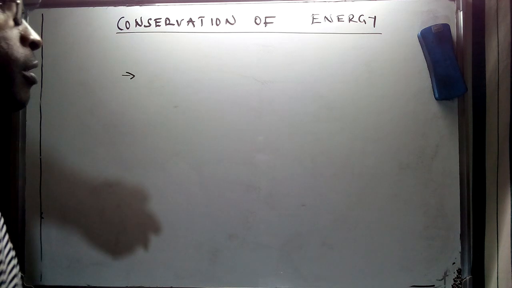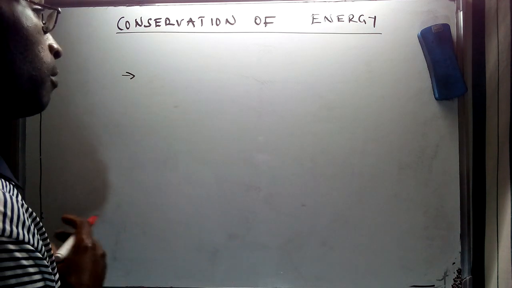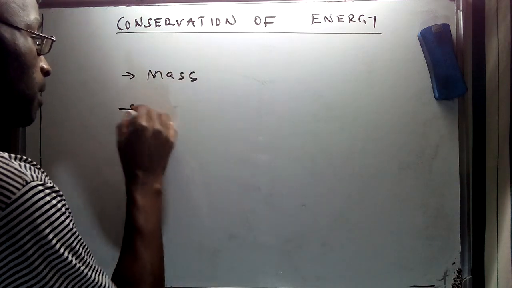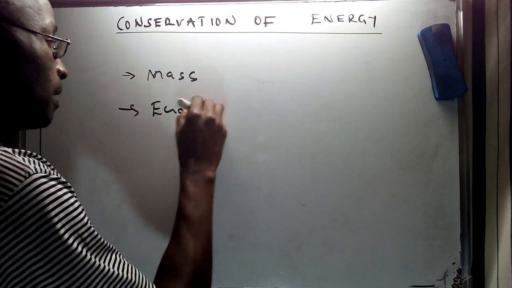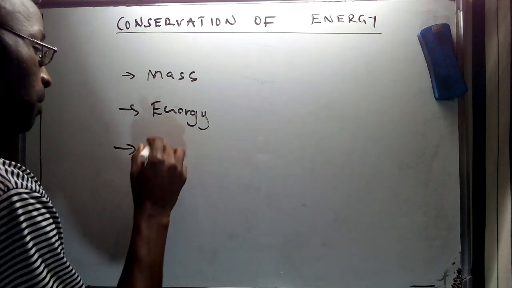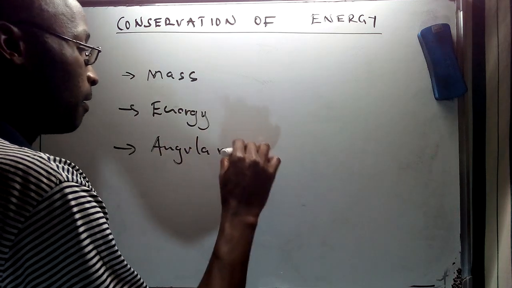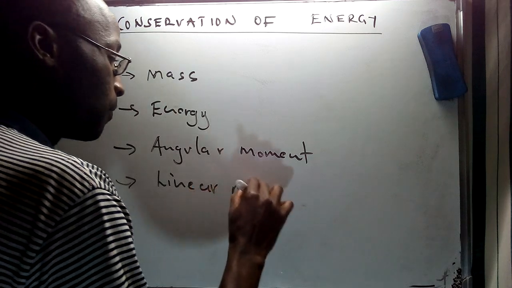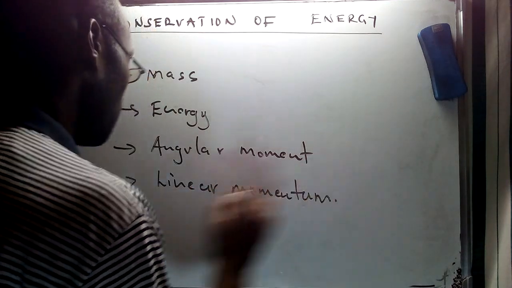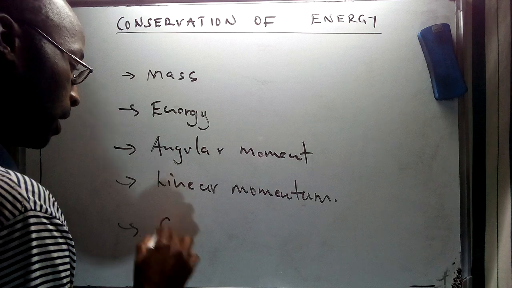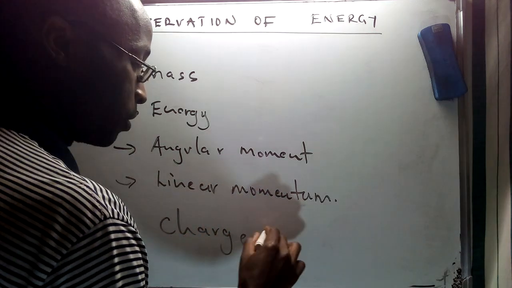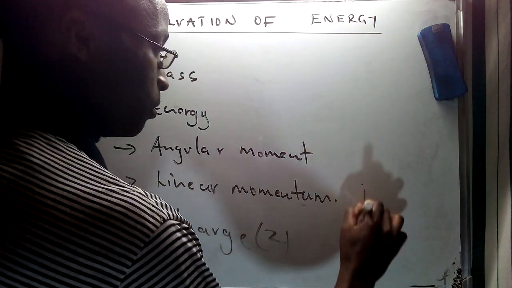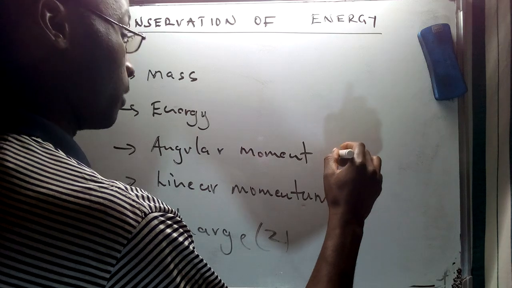So these conservation laws are going to be affecting various aspects of our matter. And in this case, we're going to see that they are going to affect the aspect of mass, energy, and then some aspect of angular momentum, and then we're going to talk about linear momentum, and then we can talk about the aspect of charge, which we are going to see in various topics, which are going to affect what we call conservation laws.